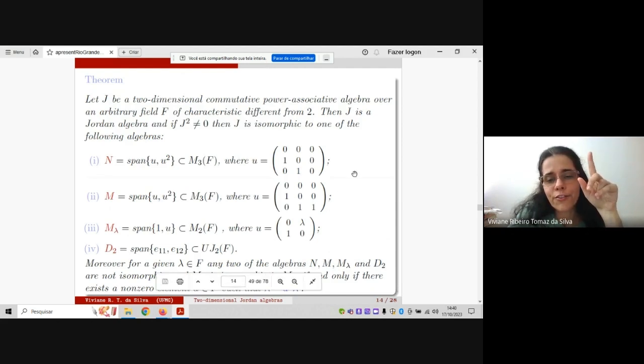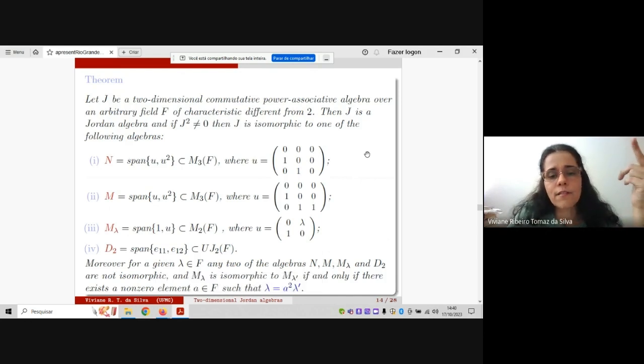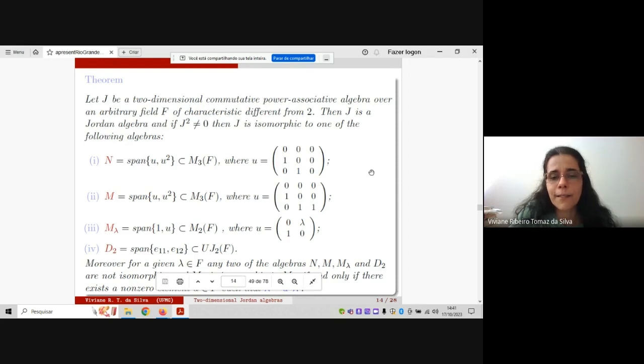This is the condition. Then, if lambda is equal to 0, since A is not 0, it is impossible to obtain a non-isomorphic algebra. Then you must have at least lambda equal to 0 and lambda equal to 1. For the complex numbers, it is enough. We obtain all the other numbers by using this equality here.